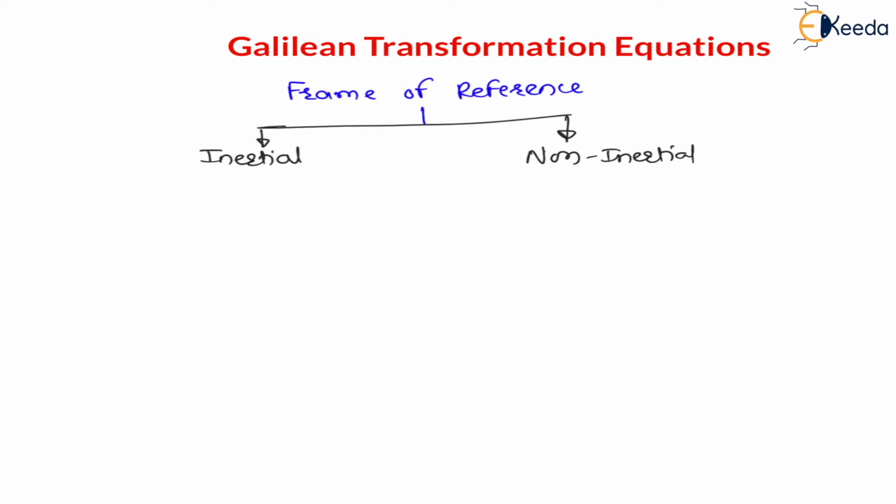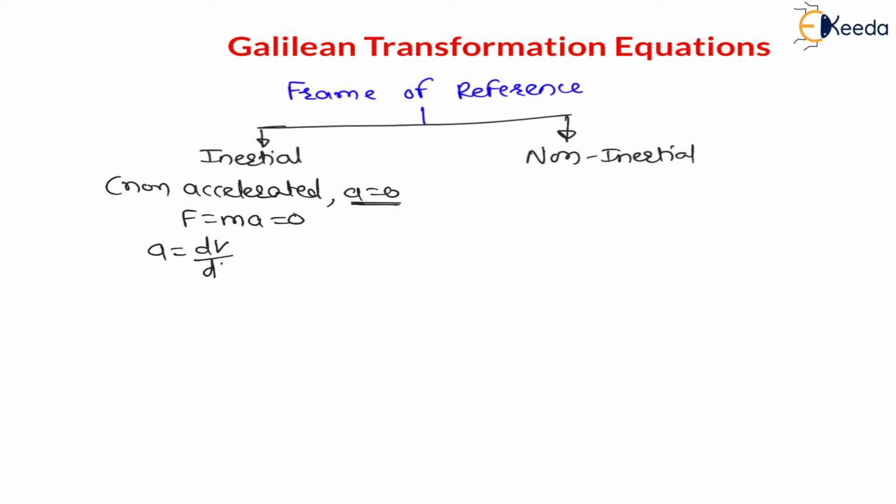Now inertial frame of reference means it is non-accelerated, which means the acceleration is zero. As per Newton's second law, force is equal to mass into acceleration. As acceleration is zero, there is no force, and there is no change in velocity. Acceleration is nothing but change in velocity divided by time, so velocity change is zero, which means velocity is constant. Here for the inertial frame, velocity is constant.